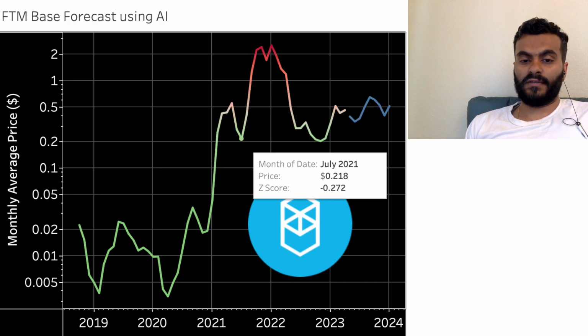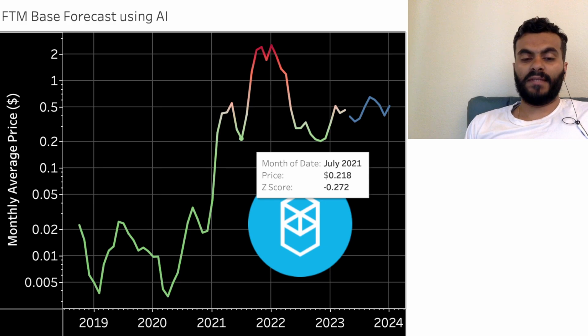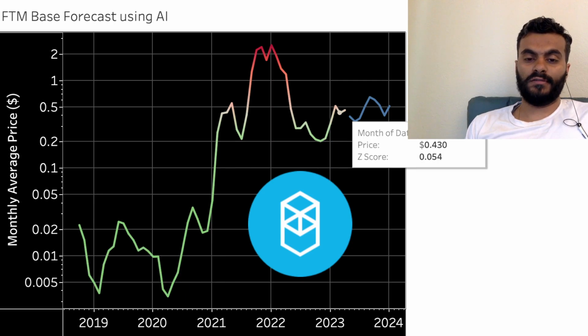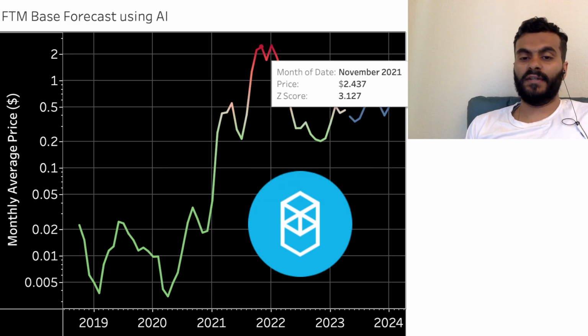You can see even in July of 2021, the z-score turns light green, and that means that relative to its total price chart trajectory, when the color is green, the token is trading under its average price. And when the color is deep red, that means the token is trading well over its average price.